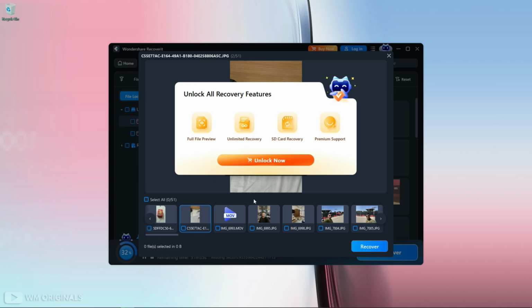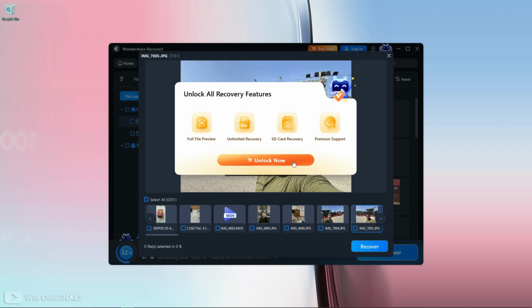See, our file is fully recovered, but as we are using a trial version, it shows a pop-up to buy a plan to unlock all features like full file preview, unlimited recovery, SD card recovery and premium support. Well, we will talk about that later. For now, let's close this.